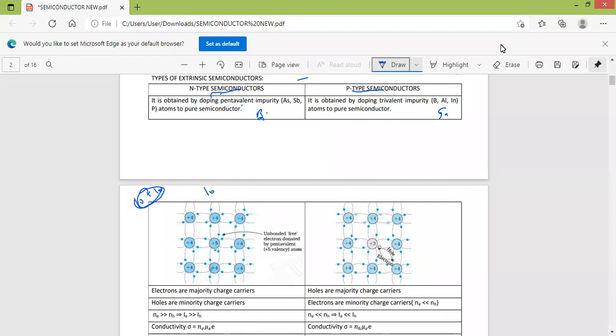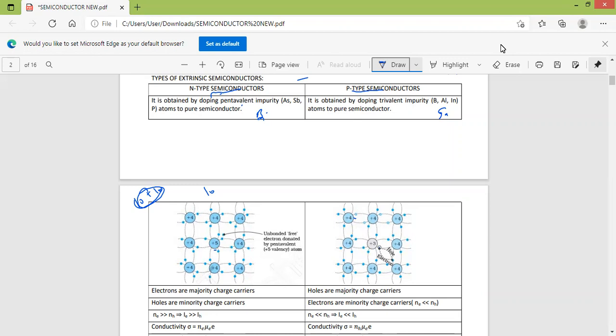But the 4th bond has a deficiency of an electron to complete the covalent bond. Therefore, it will attract 1 electron from the neighboring silicon atoms. As a result, 1 electron comes out of the silicon or germanium and fills this one, and the covalent bond is completed. That creates a vacancy here. That is called a hole. Therefore, every one impurity atom gives rise to one hole.